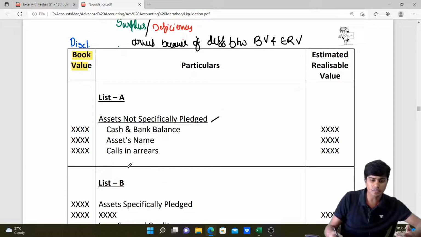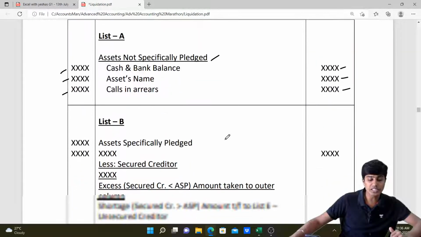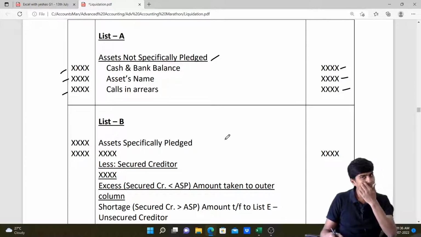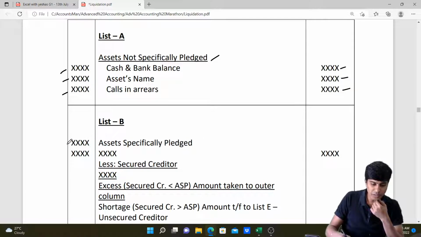We'll write the list of them. Against them, we'll write their book values. We'll also write their estimated realizable values. The difference between these two will go to list H. Then we'll go to write our list B. List B will have assets specifically pledged. Whenever we write assets specifically pledged, we'll write their book value and we'll write their estimated residual value.